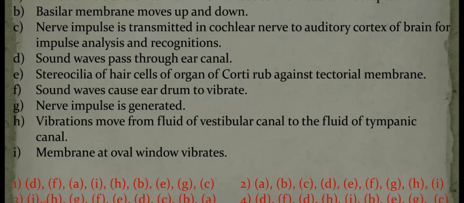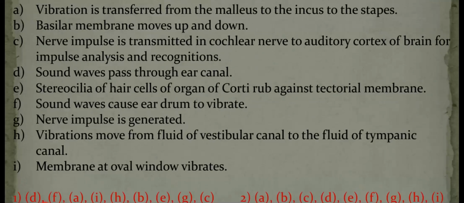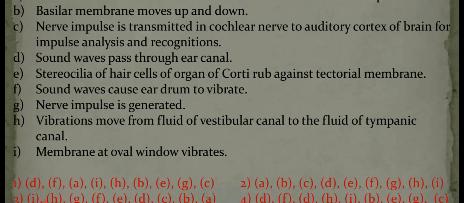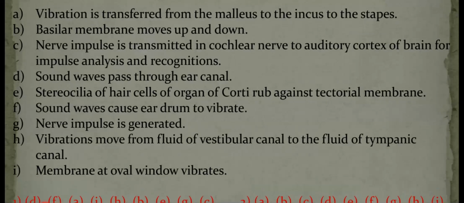Next, B: the basilar membrane moves up and down. Next, E: stereocilia of hair cells of the organ of Corti rub against the tectorial membrane. Next, G: nerve impulses are generated in the sensory hair cells. Next, C: nerve impulse is transmitted in the cochlear nerve to the auditory cortex of the brain, where impulse analysis and recognition take place. Therefore, the answer is the first option.